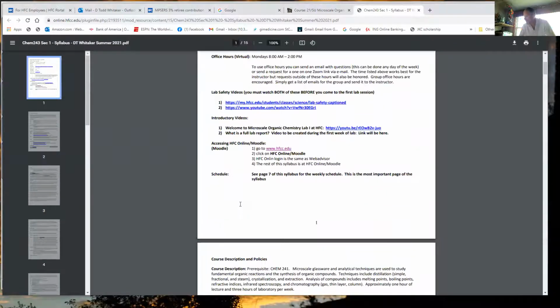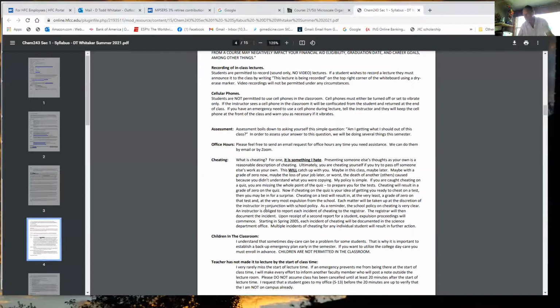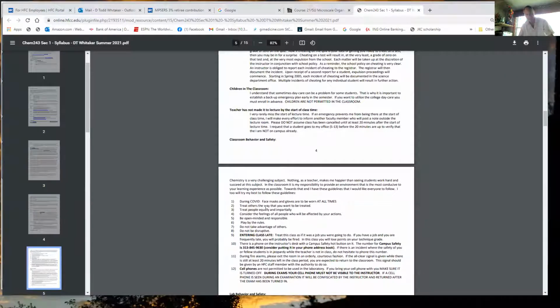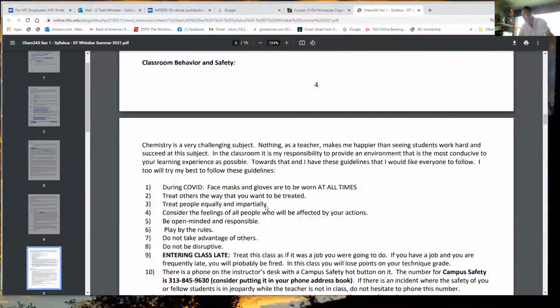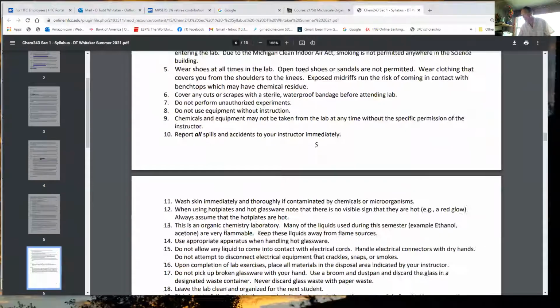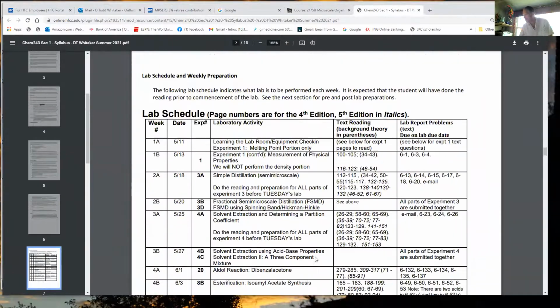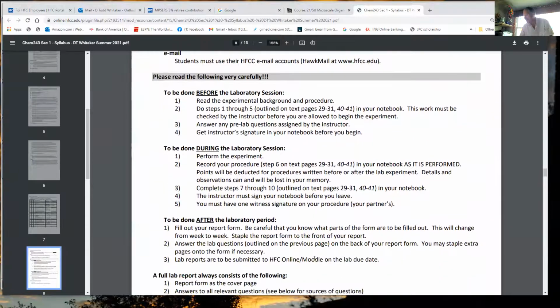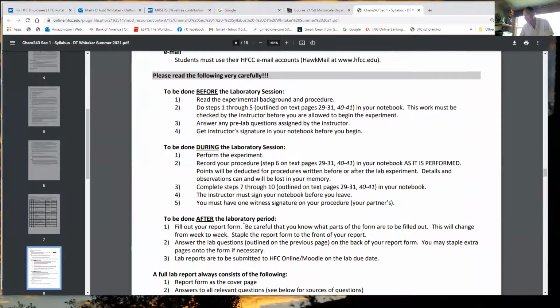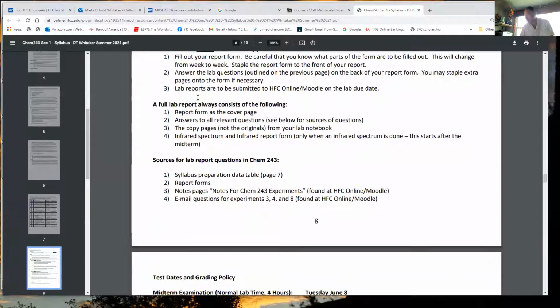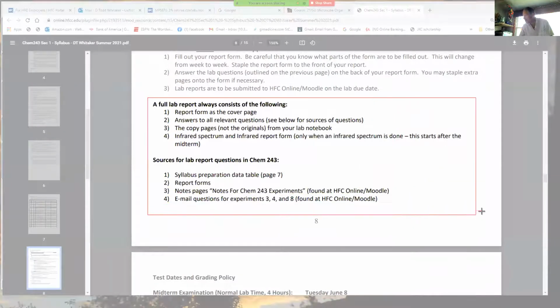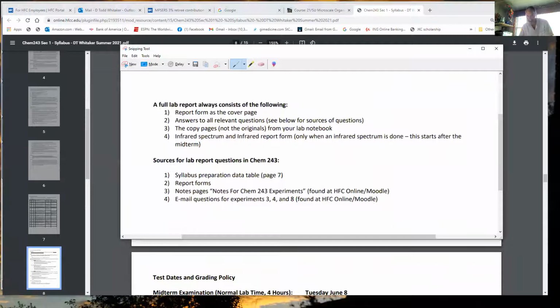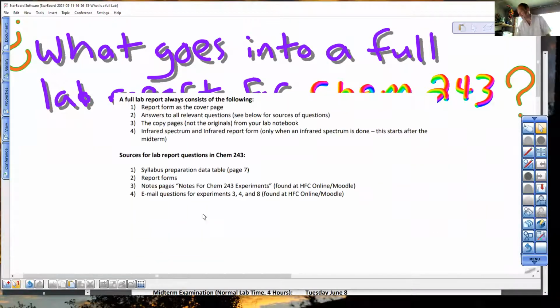I'm going to go down to page 7, where our table that we use is. Whoa, I didn't want that to happen. Okay, here we go. Sorry about that. There's our table of things we do every week. Right after that is the outline of before, during, and after lab, but we're going to focus only on full lab reports. I'm going to copy these two items from the bottom of page 8. They're critical. There they are. I mean, we could end the video right now, but I'm not going to. I'm going to give you more details.